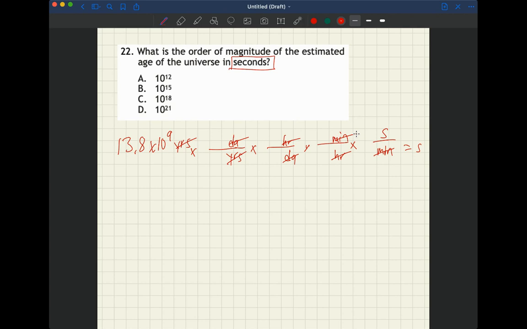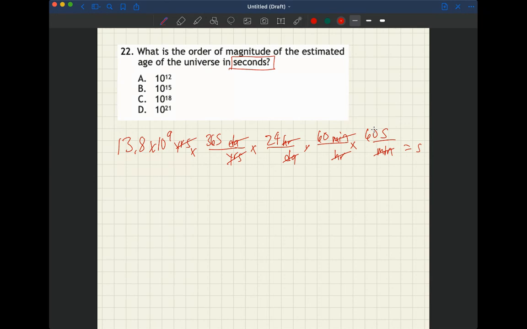So years, there are, let's just get close, 365 days per year. There are 24 hours per day. There are 60 minutes per hour and 60 seconds per minute. So how many seconds is this? Well, let's do out the numbers here.